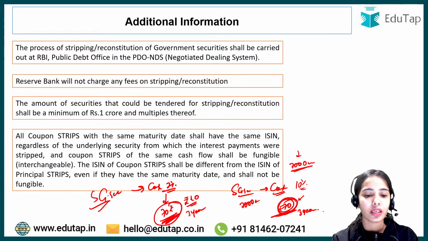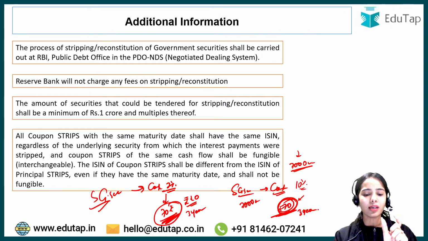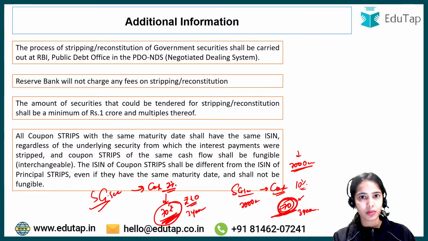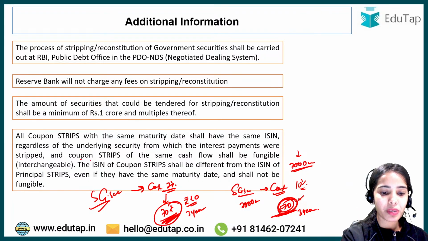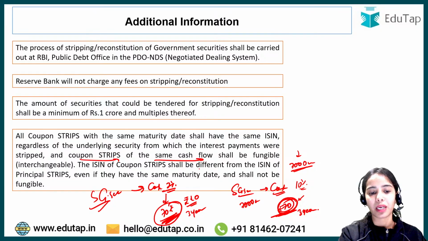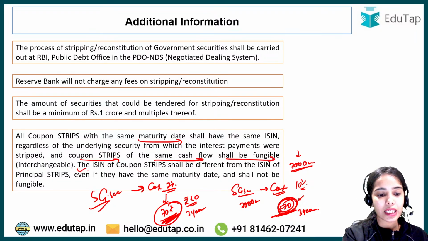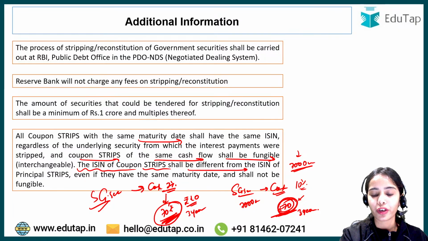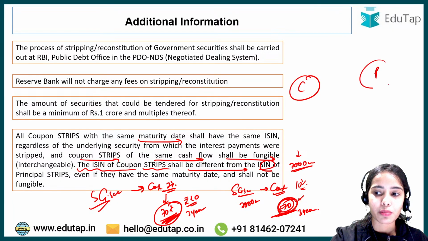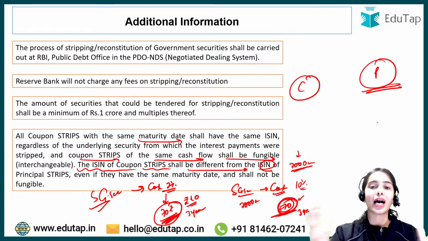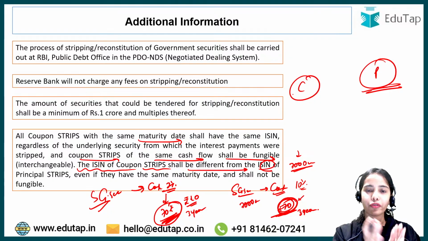That means they can be interchanged, because the amount is the same and the time period when they will mature is also the same. So coupon strips of the same cash flow and the same maturity date shall be fungible or interchangeable. The ISIN of the coupon strip shall be different from the ISIN of the principal strip, because the coupon strip is different from the principal strip. The principal is usually a higher amount and the coupon is usually a much lower amount.